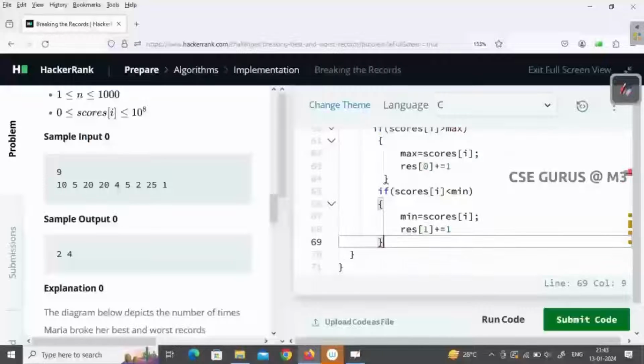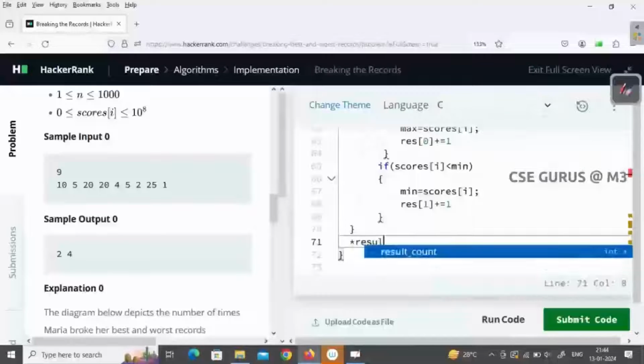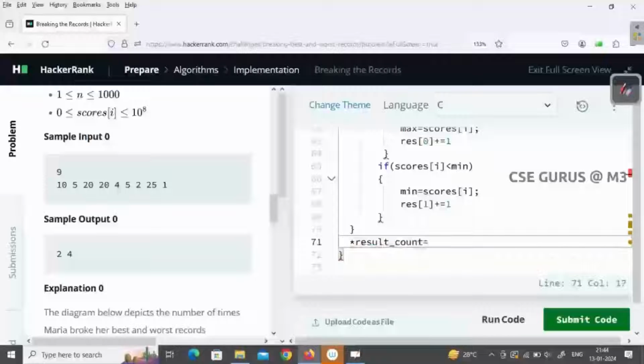Now once it is done, finally you have to return the result array. When you want to return an array in C, you have to first store the array size in result underscore count, which is the format in the Hackerrank.